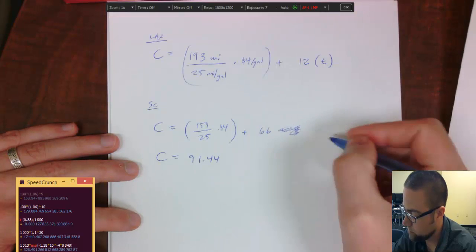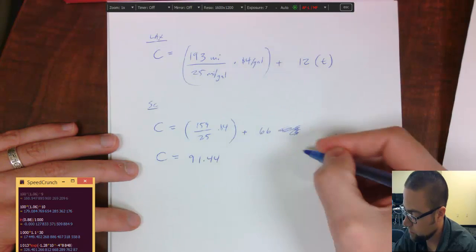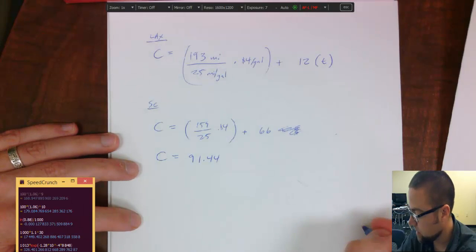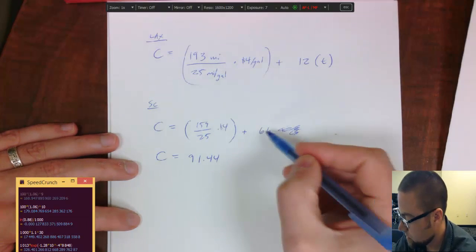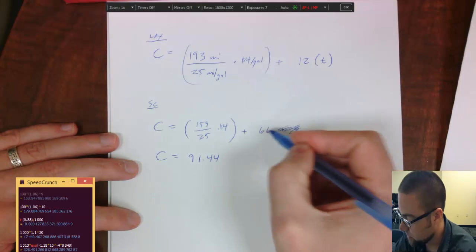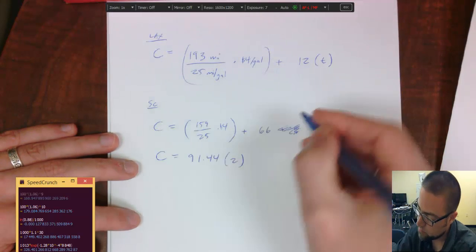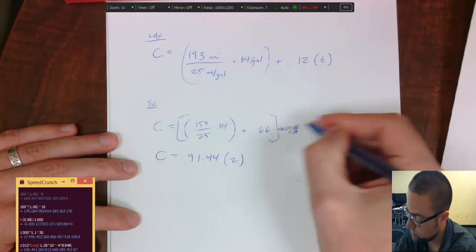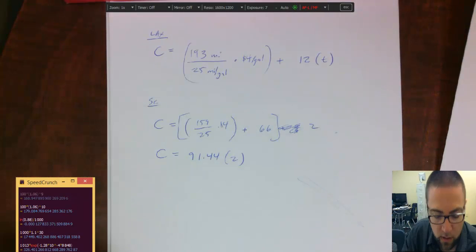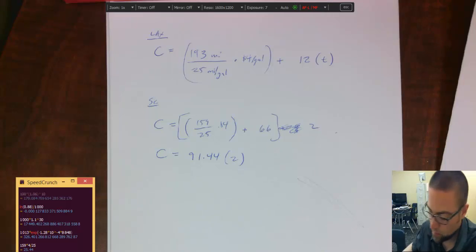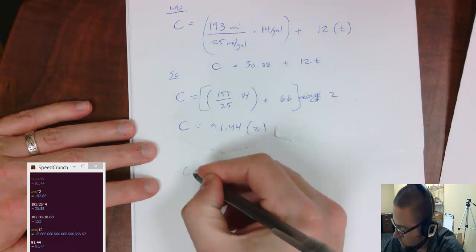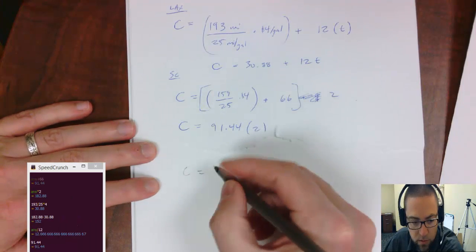So if I go a two-way trip, it would be double that. If I have to drive there and drive back, I would also have to take the shuttle twice, so this 66 doubles as well. So this whole thing is going to double. So I should have multiplied this by 2.